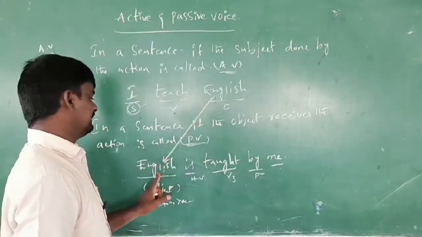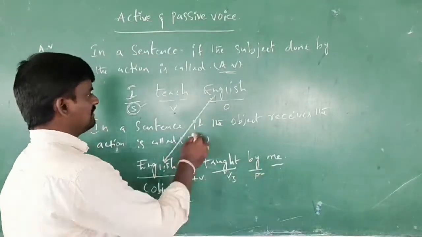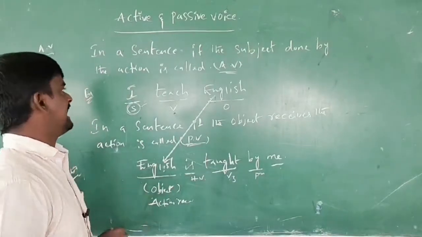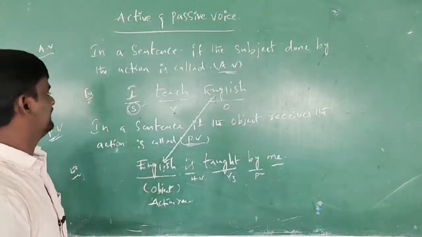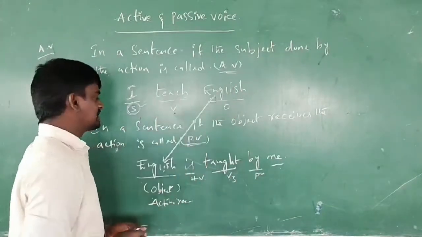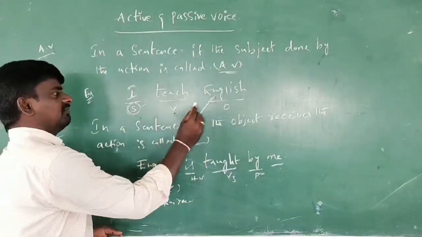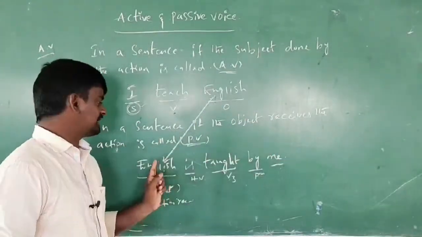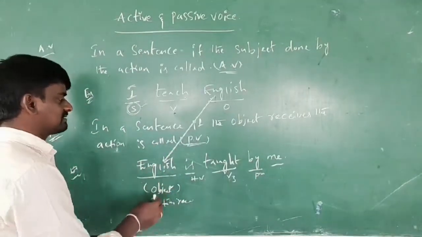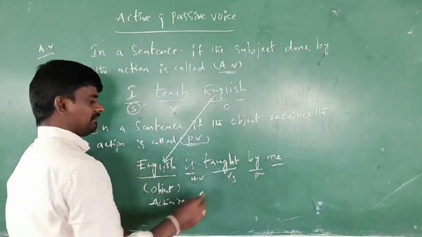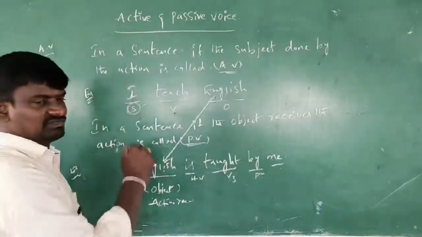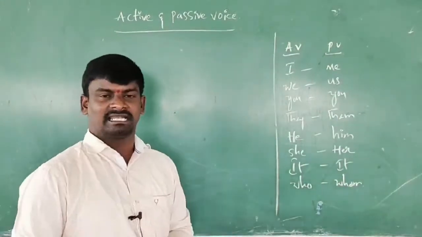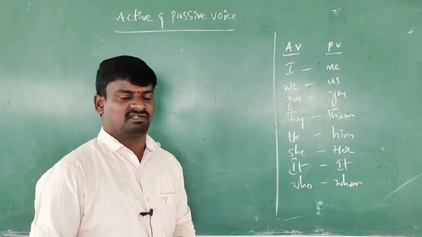English is taught by me. Here, in a sentence, if the subject does the action, it is called active voice. Here I am giving an example: I teach English. Here is the subject, here the verb, here the object. Next, coming to the passive voice, in a sentence, if the object receives the action, it is called passive voice: English is taught by me. Here you can understand what we mean by active voice and what we mean by passive voice.